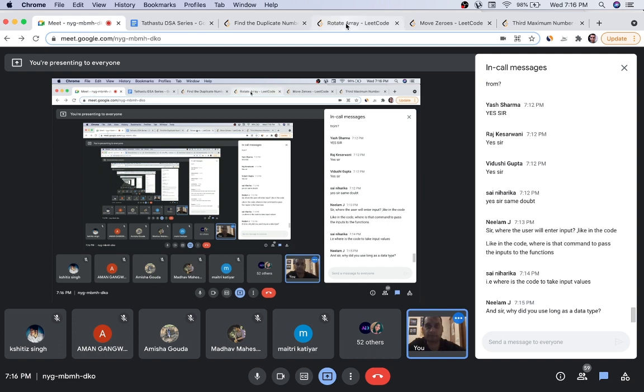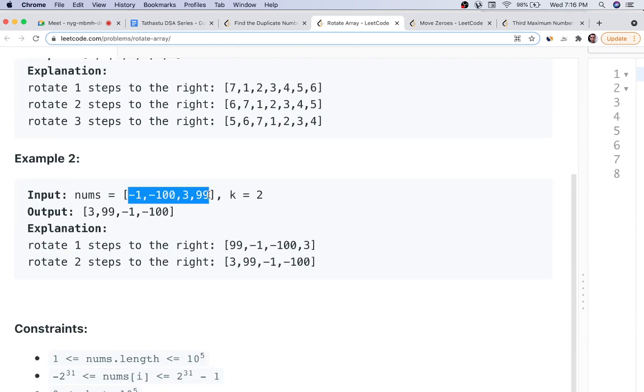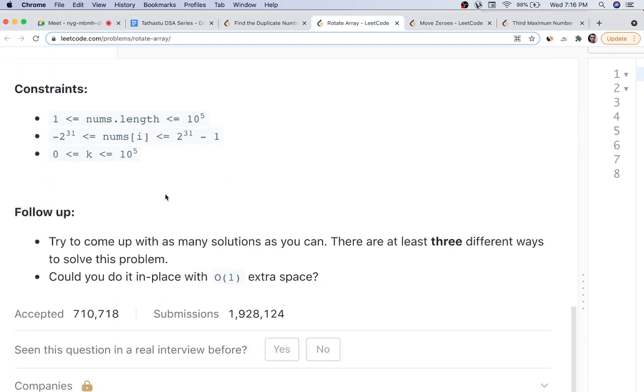So this is the second question you have to do, how to rotate an array. 1 2 3 4 5 6, rotate 3 steps. And let's say this is an array, you have to rotate 2 steps, so 3 or 9 will go in the starting, and minus 100 will go to the second position. It will be a slightly different, difficult question. You might have to think a lot, but I'll tell you a very easy solution to this.